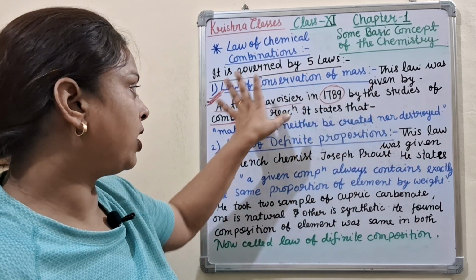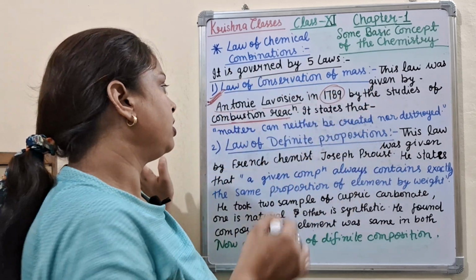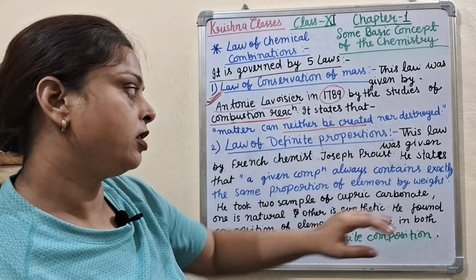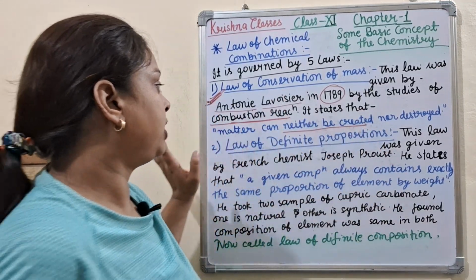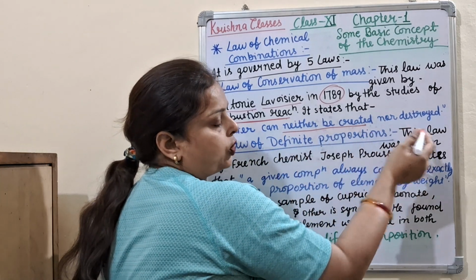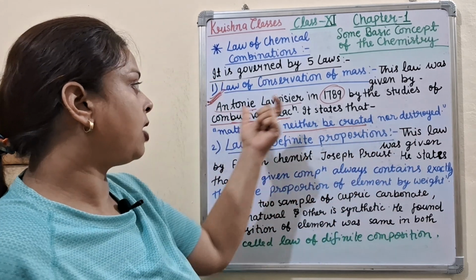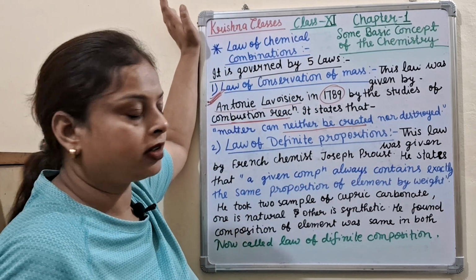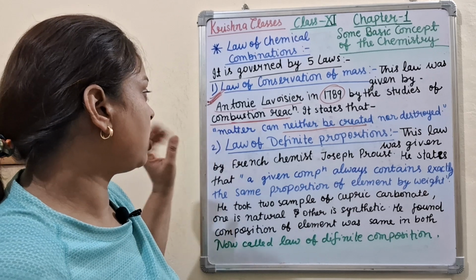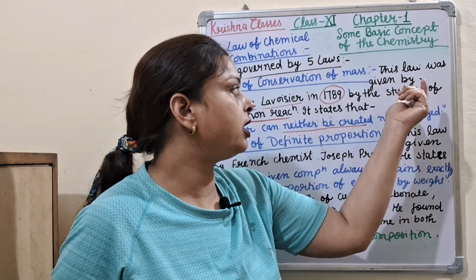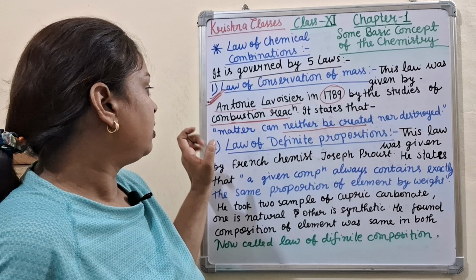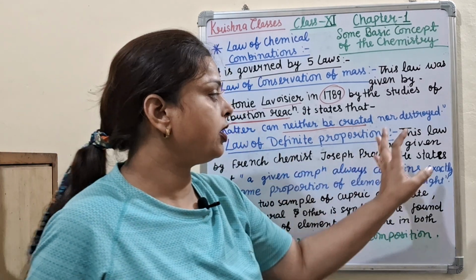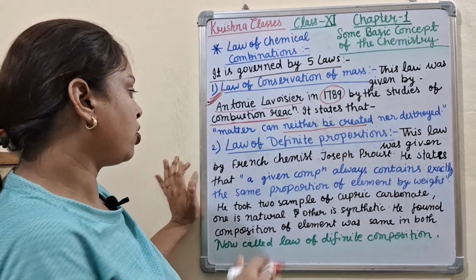Antoine Lavoisier states that matter can neither be created nor be destroyed. This is the first law of the law of chemical combination, the law of conservation of mass. Antoine Lavoisier gave this law in 1789 on the studies of the combustion reaction: matter can neither be created nor be destroyed. Okay, now come to the second law.